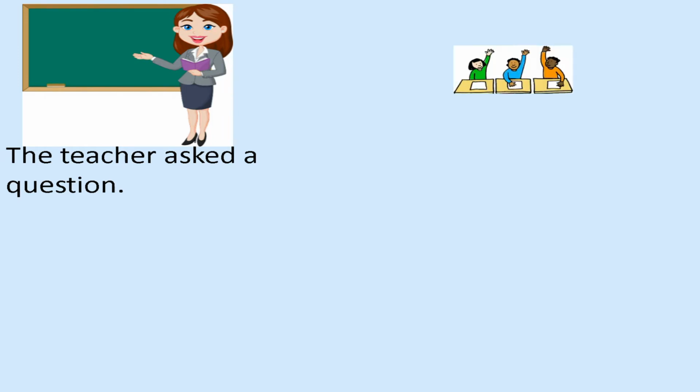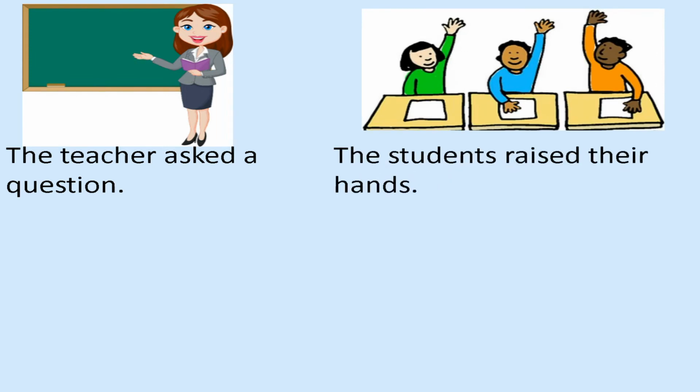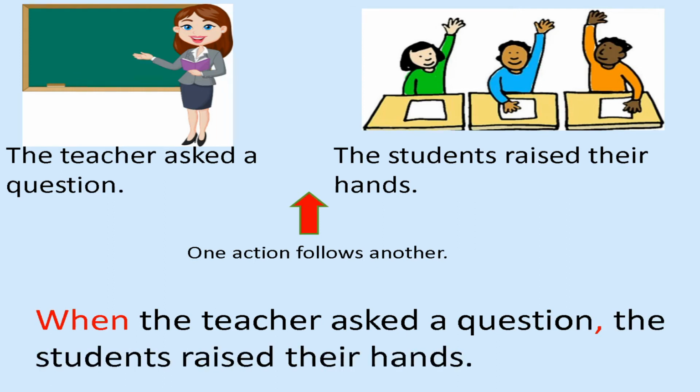Let's look at another example. The teacher asked a question. Then the students raised their hands. Here you can see one action follows another. Second sentence happens because of the first sentence. Shall we combine these sentences? When the teacher asked a question, the students raised their hands.